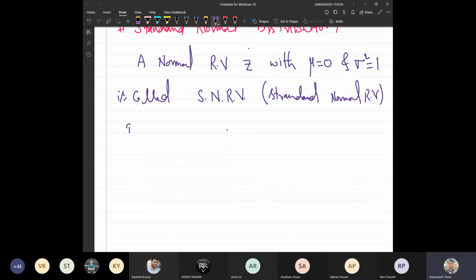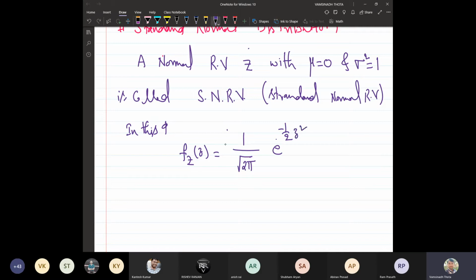What will happen to the probability density function? In this case, the random variable is now capital Z. Let me write in terms of Z. So it will be 1 upon sigma square root of 2 pi, where sigma square is 1, so sigma is also 1, times e to the power minus 1 by 2 times ((x minus 0) upon sigma) whole square. Sigma is 1. So basically it will simply be z square.